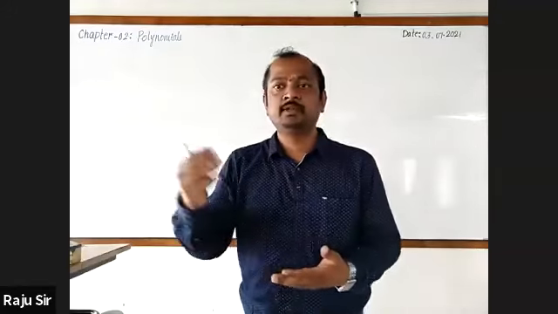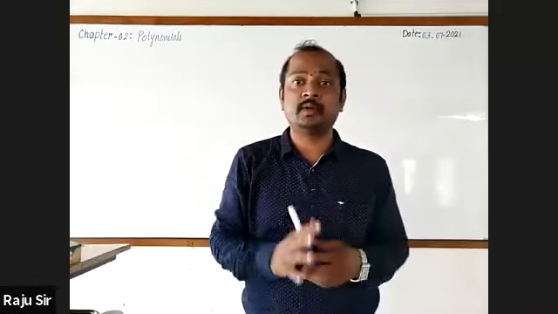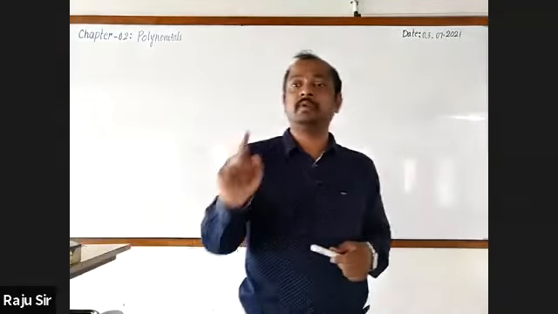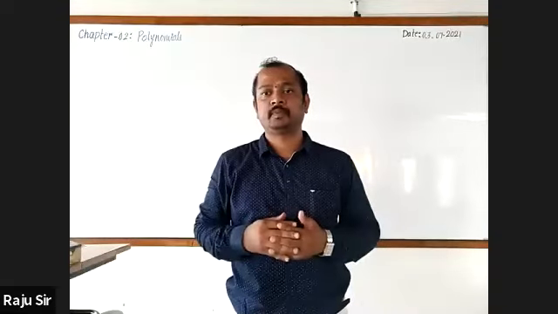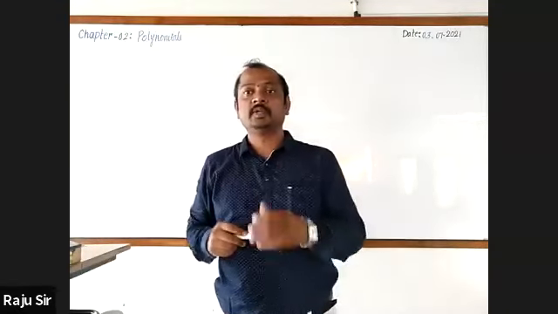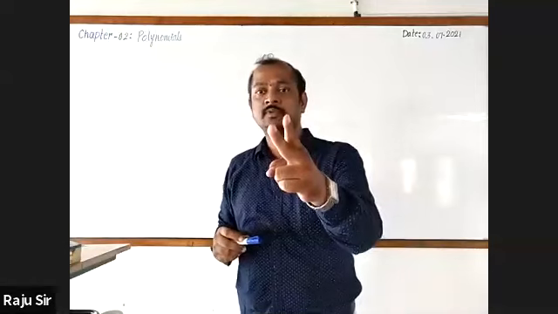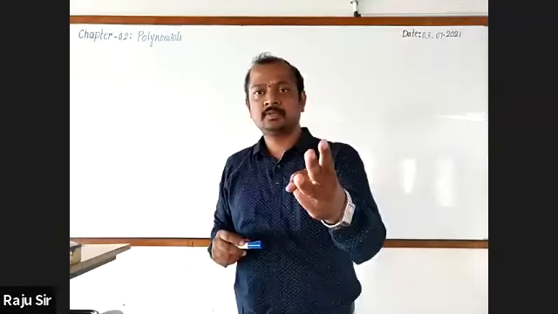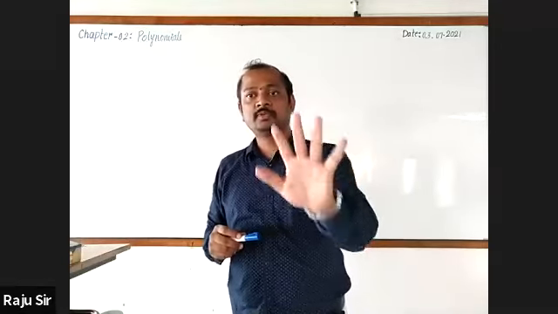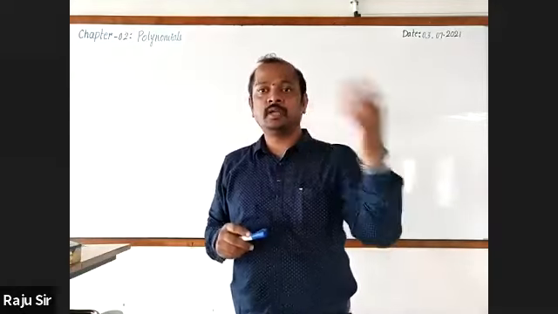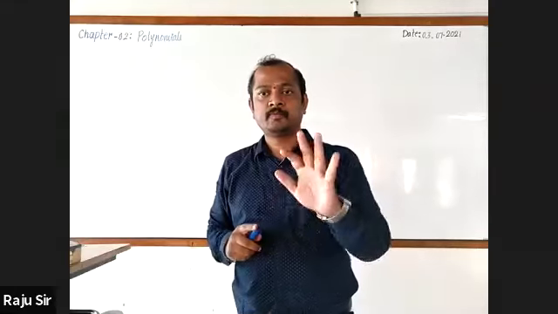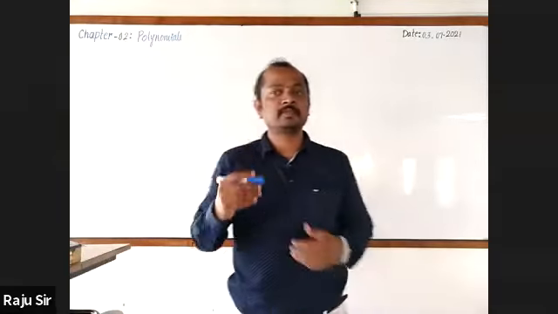We have even classified the polynomial based on the number of terms. Prerna, what do you call a polynomial having one term only? Monomial. Two terms, binomial. Three terms, trinomial. Four terms, tetranomial polynomial. More than 3, in general, we say multinomial. Follow? Then after that, we come across the value of the polynomial.